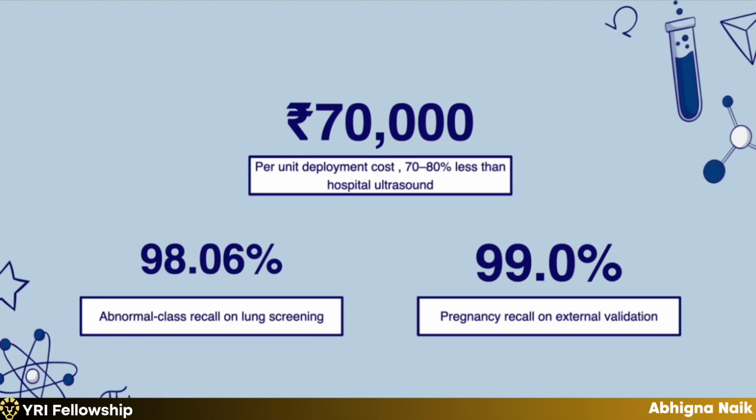Our total hardware deployment costs around 70,000 rupees, which is around $700, which is approximately 70 to 80% less than hospital ultrasound systems.